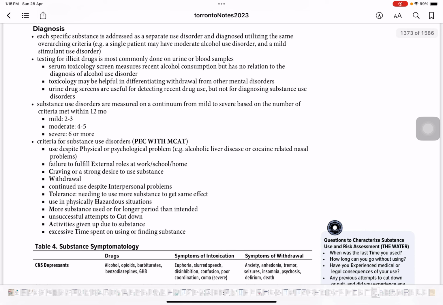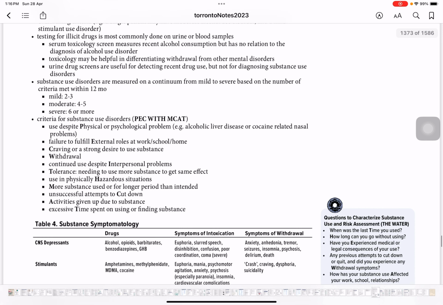PEC with MCAT. So use despite physical and psychological problems. P for physical and psychological problems like alcohol liver disorder, cocaine related nasal problems. Even if the patient has physical problems associated with the drug use, they'll still continue using the drug. That means they are dependent on it now. They are addicted to it, right? So that is the physical and psychological problem with P, and then E comes with external roles at work and home.